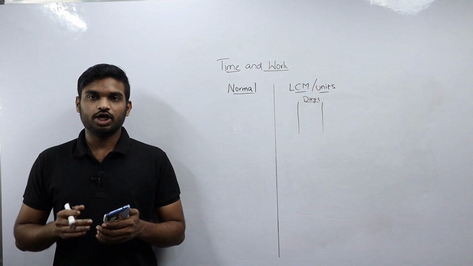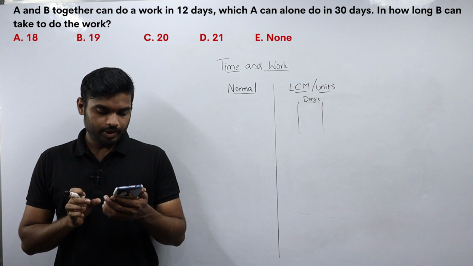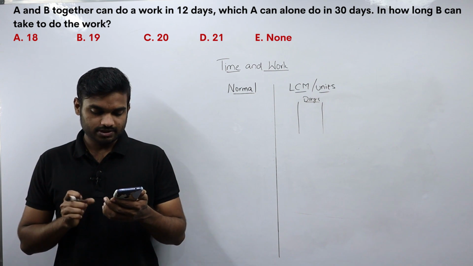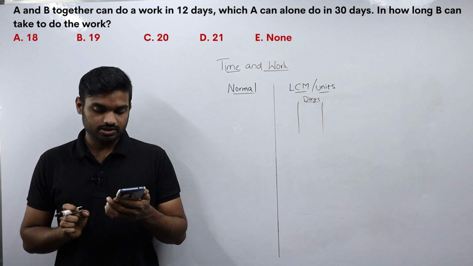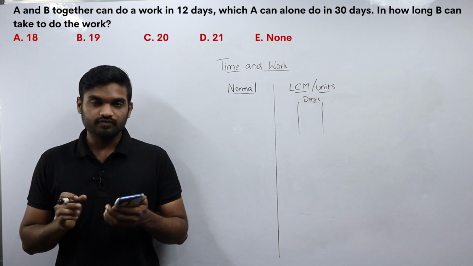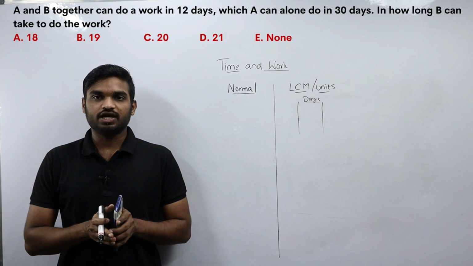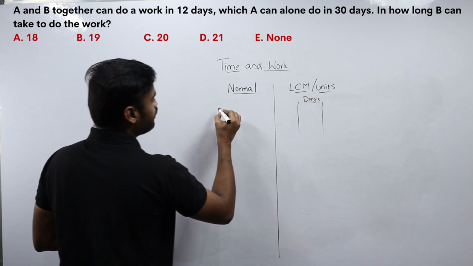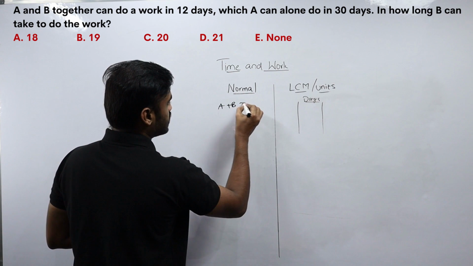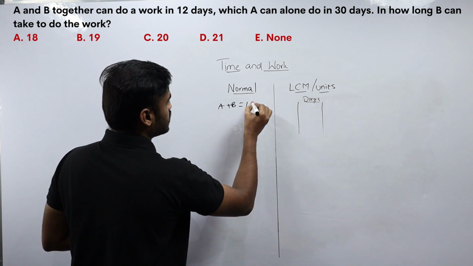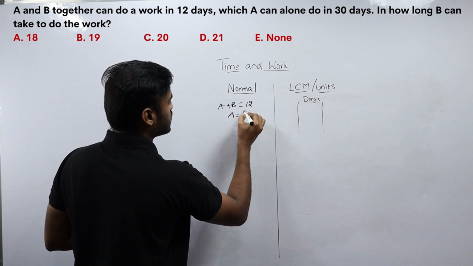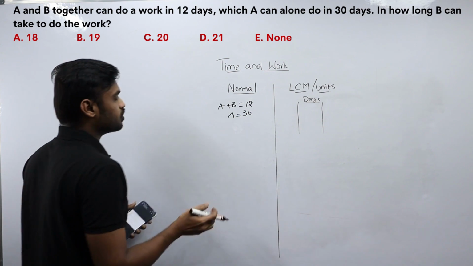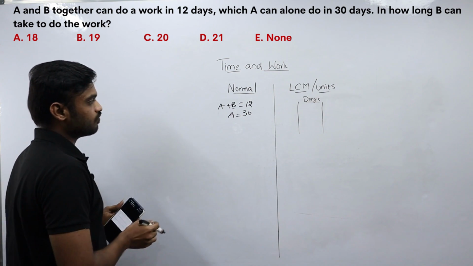Now let us look at our third problem. They are saying that A and B together can do a work in 12 days. A alone can do it in 30 days. In how long can B do the work? So we need to find out the time taken for B alone to complete the work. Now A alone can do the work in 30 days.